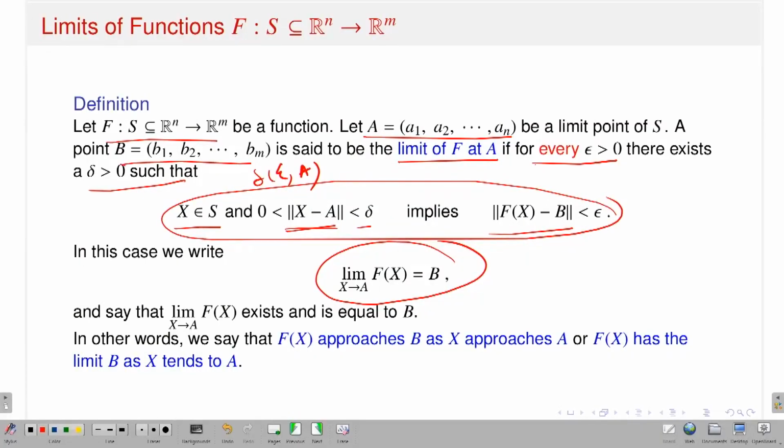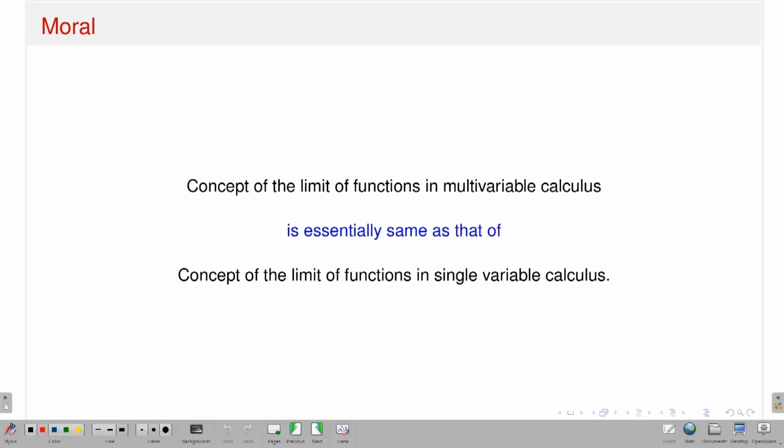So if these things happen, that means given epsilon, I find a delta which depends on epsilon and on the point A, such that whenever I take a point from the deleted neighborhood of A with radius delta, the distance between capital F(x) and B is less than epsilon. If these things happen, then I will say that my limit exists. In other words, I say that capital F(x) approaches B as x approaches A, or F(x) has the limit B as x tends to A. So similar definitions available in R are also true in Rn, or for functions from Rn to Rm, but I am just replacing mod by norm. So this is the moral.